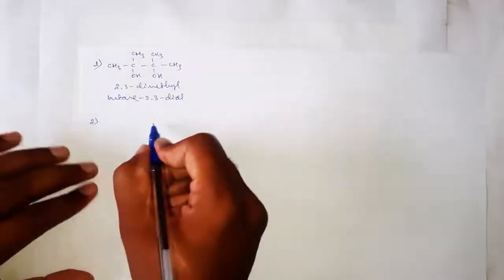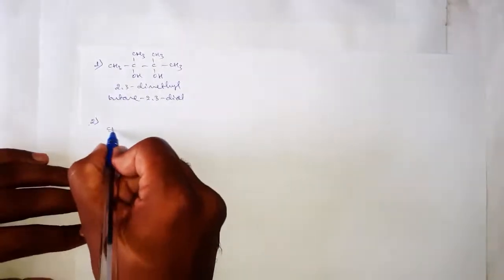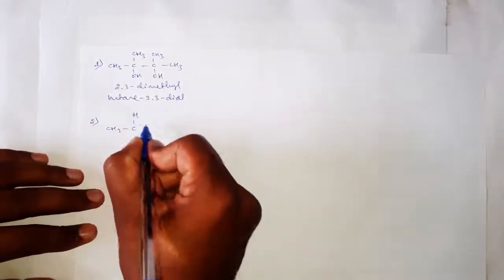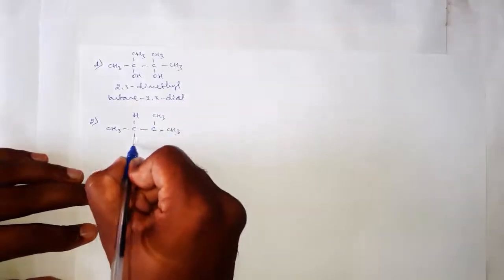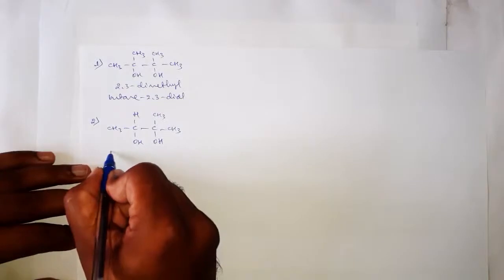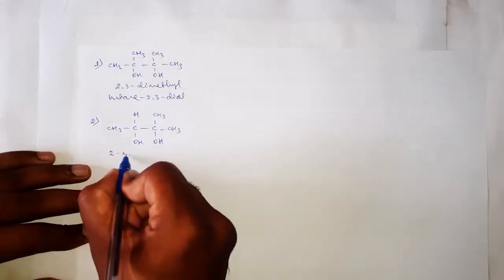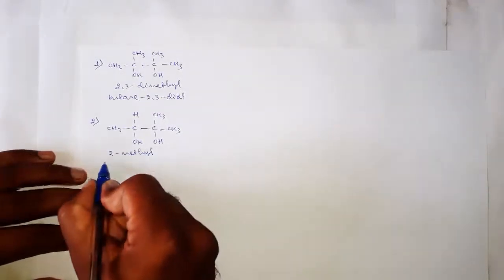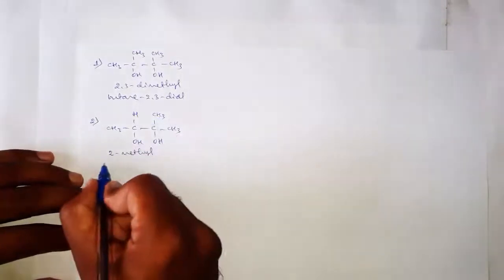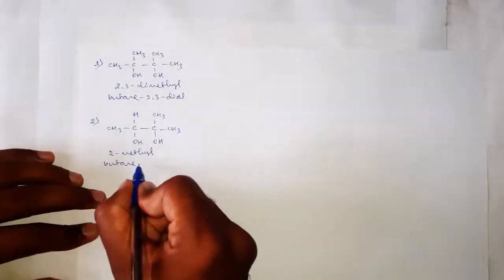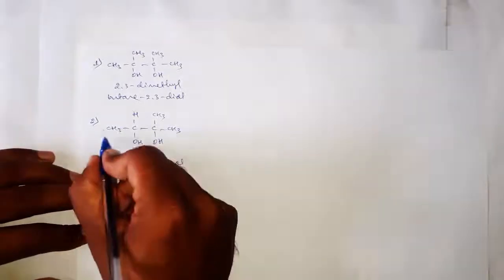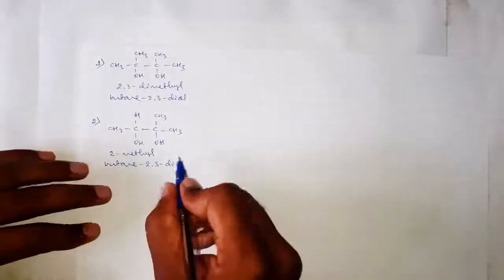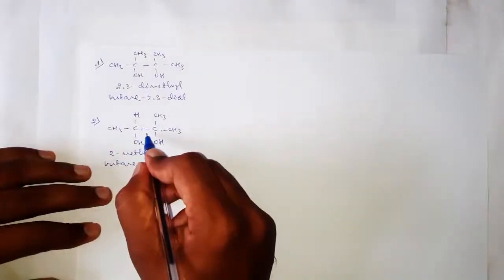But in unsymmetrical diols, the diols of this type, CH3 CH(OH) C(OH) CH3 CH3, its name is 2-methyl butane 2,3 diol, and this one is an unsymmetrical diol.